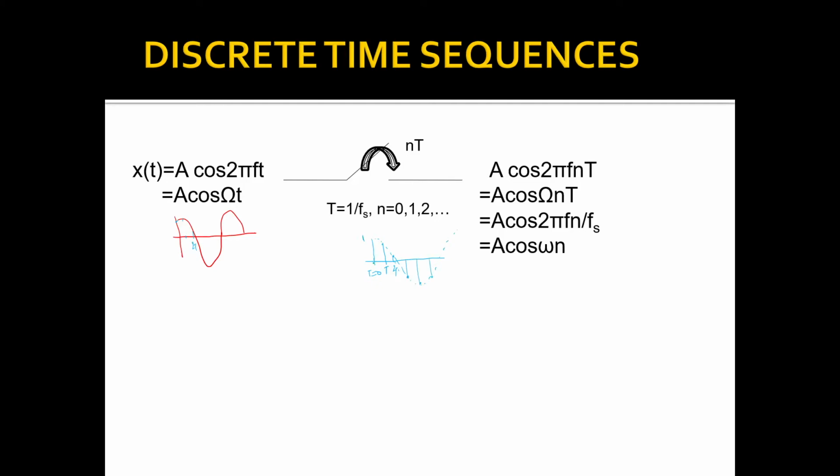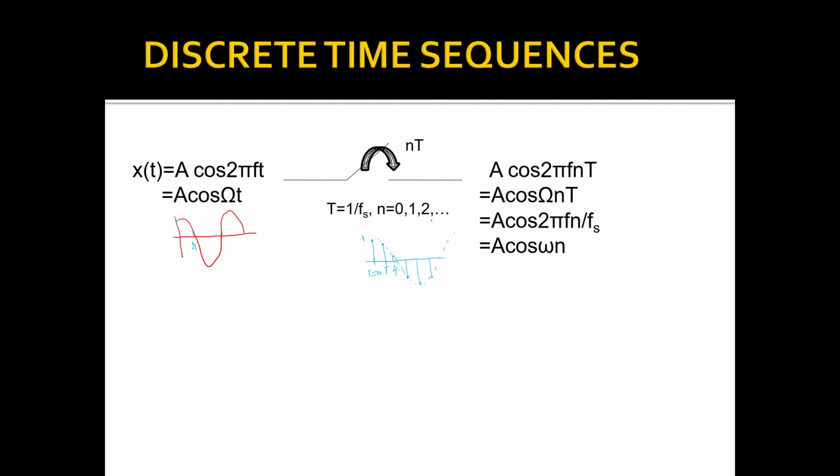Only when the switch is closed, whatever the amplitude of the input signal is at that instant, you get at the output, and later you get 0. Once again, when the switch closes, whatever the amplitude is, you get it, and again the signal is 0. So you can see that you get a train of impulses with different amplitudes, the amplitudes being equal to the amplitude of the original signal at the instant the switch is closed.